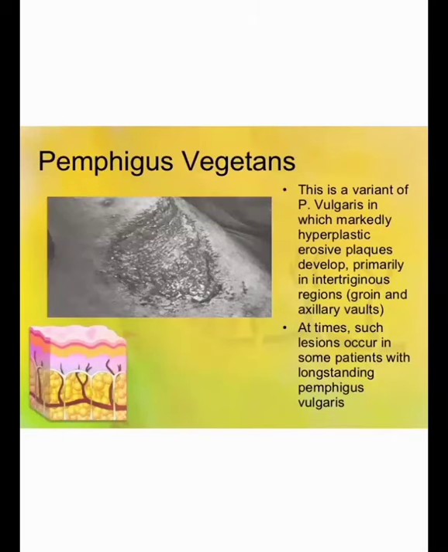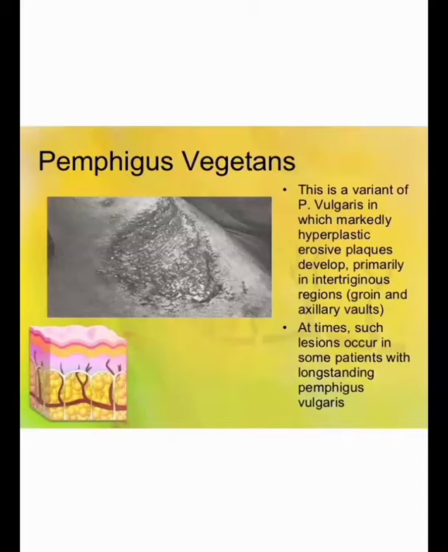Pemphigus vegetans, here there will be hyperplastic erosive plaques. There will be development of hyperplastic erosive plaques, and especially it will be seen in intertriginous areas such as axillary folds or the groin. Most of the time pemphigus vulgaris may lead to pemphigus vegetans.